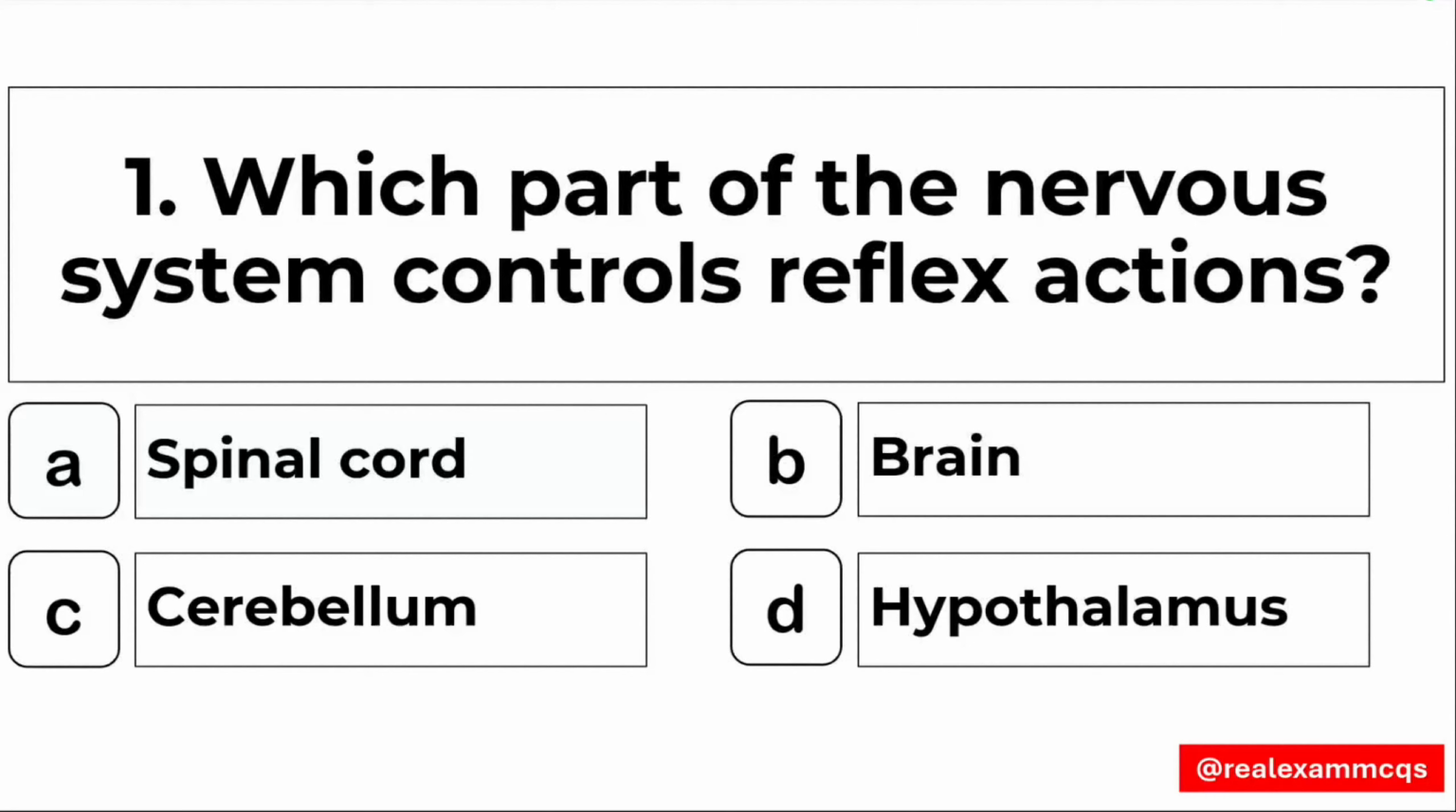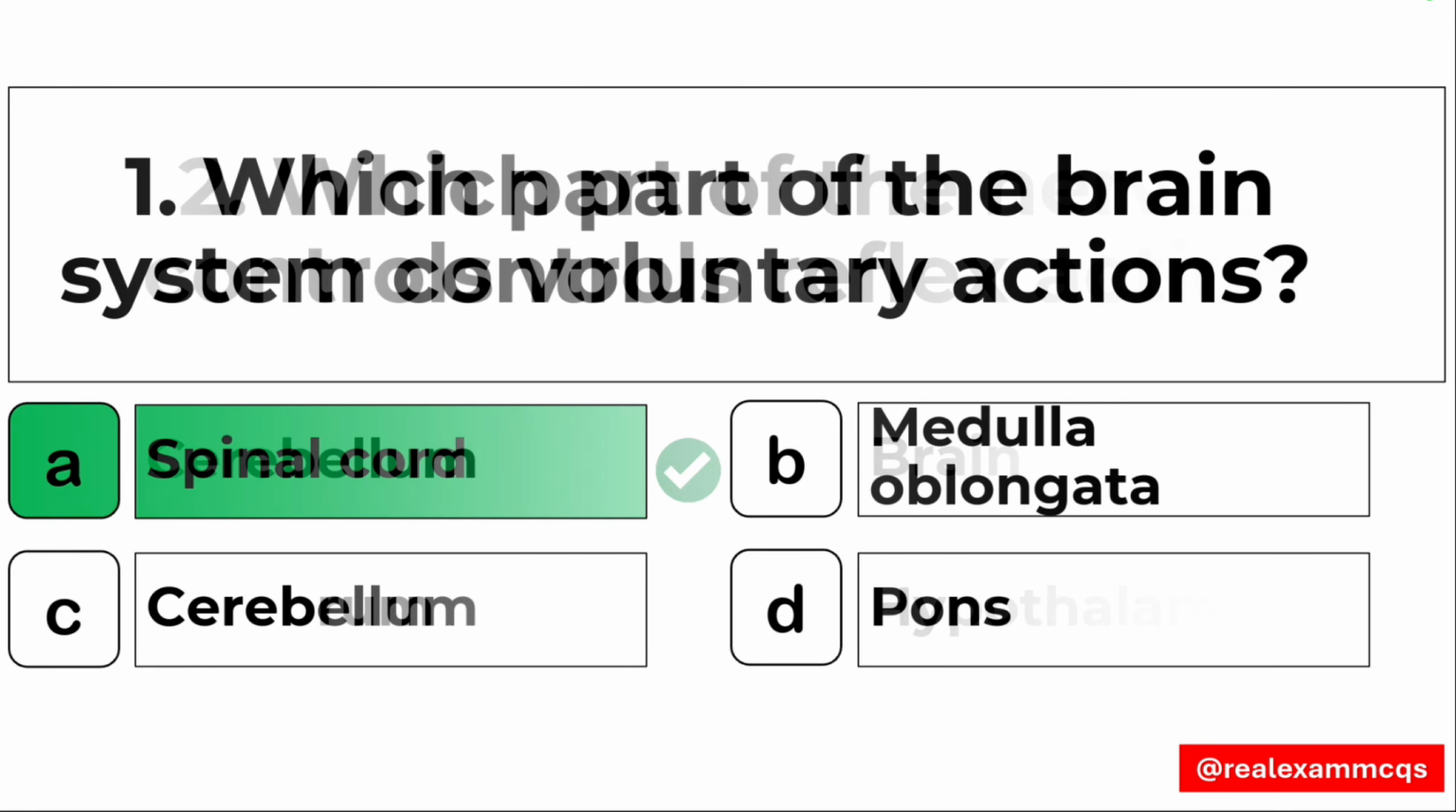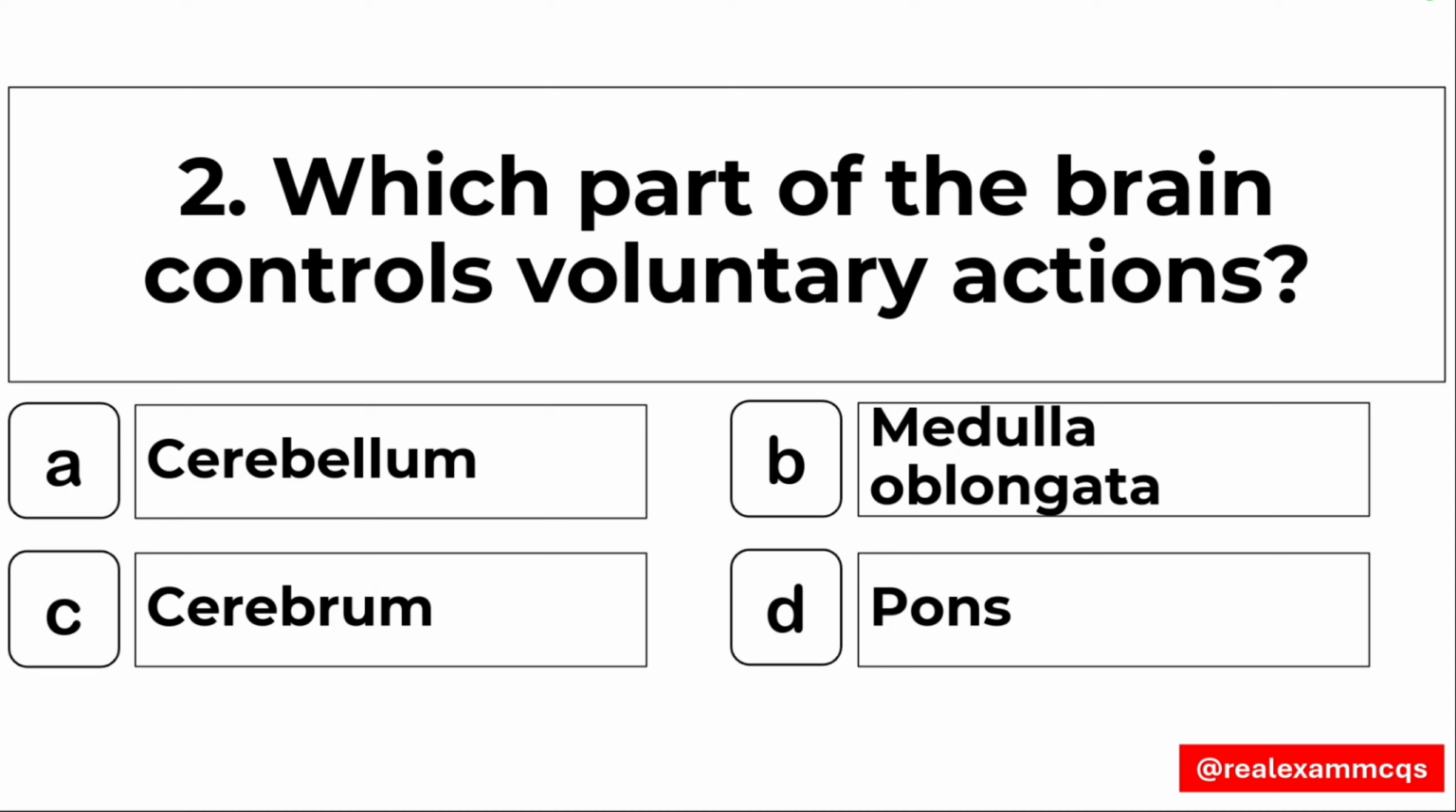Students, let's check out how your preparation is on the human nervous system. First question, which part of the nervous system controls reflex actions? Right answer, option number A, the spinal cord. Question number 2, which part of the brain controls the voluntary actions? Right answer, cerebrum, option number C.